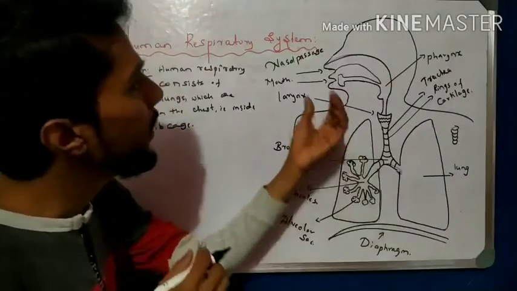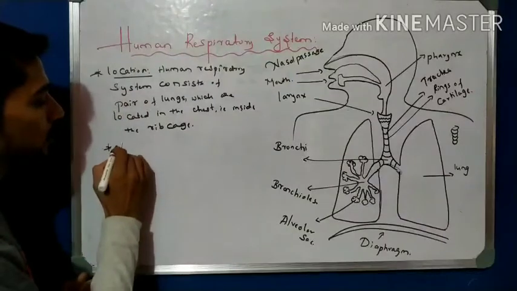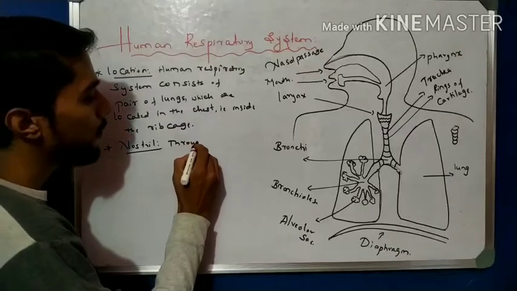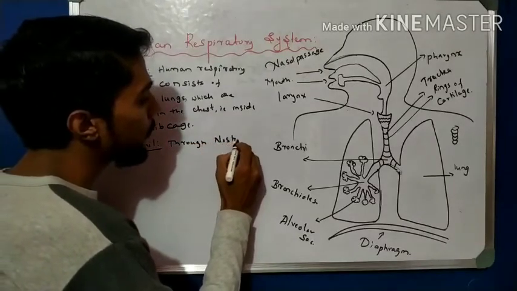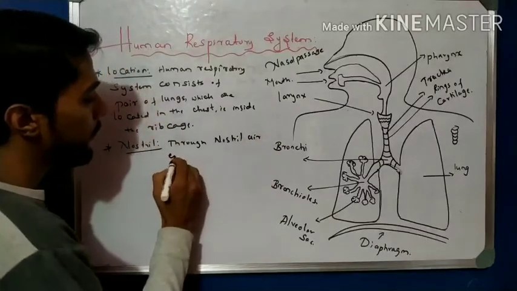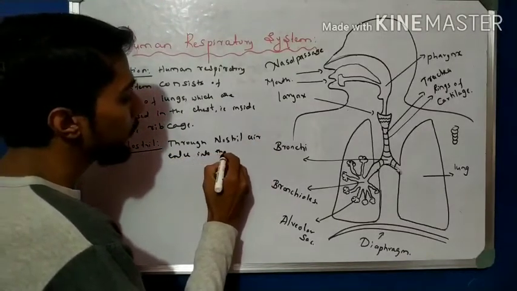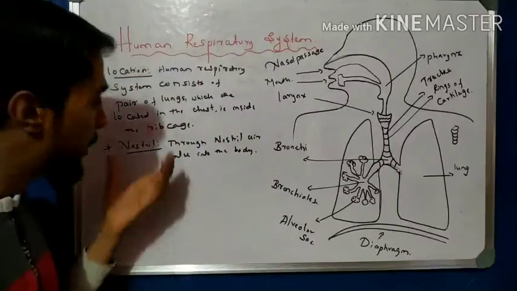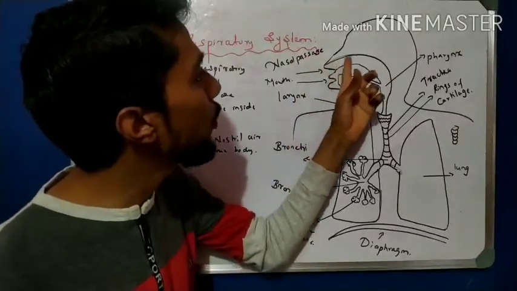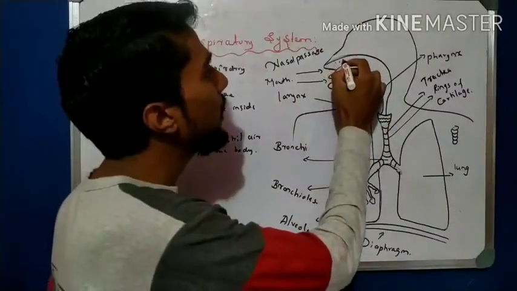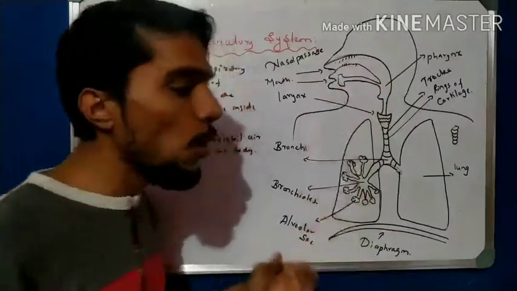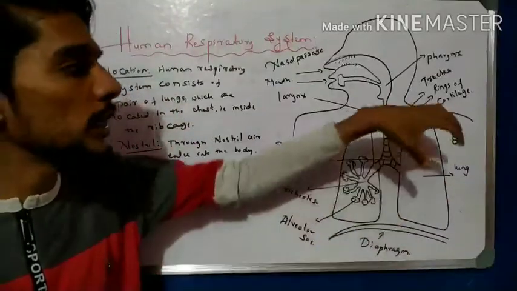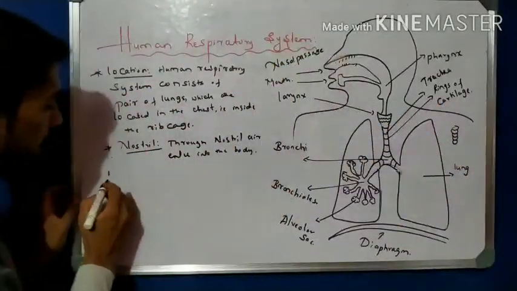So what happens first here? The nasal passage, which is called the nostrils. Through the nostrils, air enters into the body. Now observe that in this nasal passage, from here to here, there are small hairs, and these small hairs filter the air and prevent the entry of dust into the lungs. That is the important function of those hairs, right?